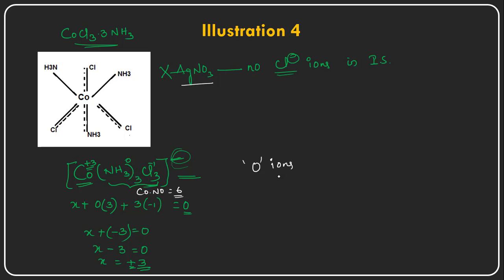So zero ions are there. So there is no molar conductivity ratio, right? There is zero molar conductivity range. So they are not forming any ions. So all these four are the illustrations in order to explain the postulates of Werner's coordination theory.